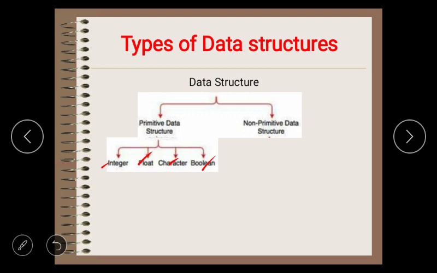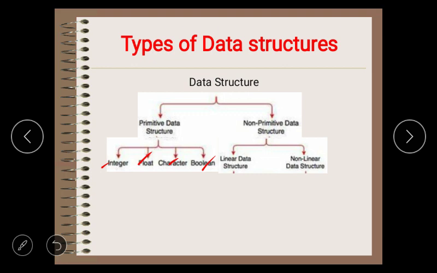In the non-primitive data structure, again it is classified into two different types. Those are linear data structure and non-linear data structure. A linear data structure arranges all the elements in linear order.